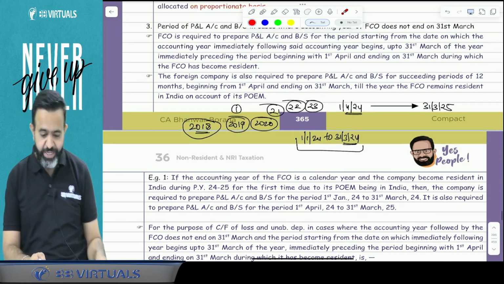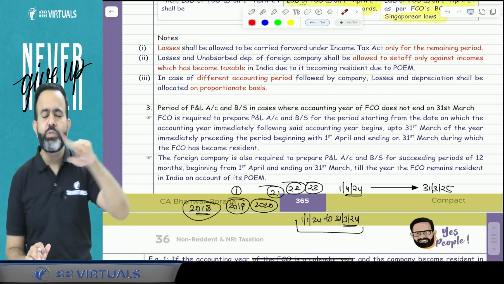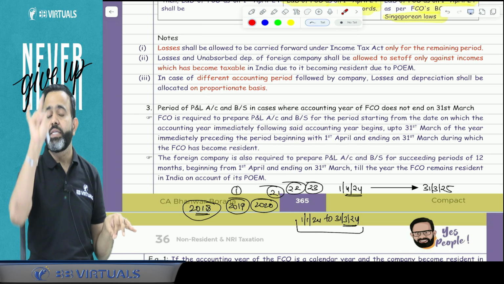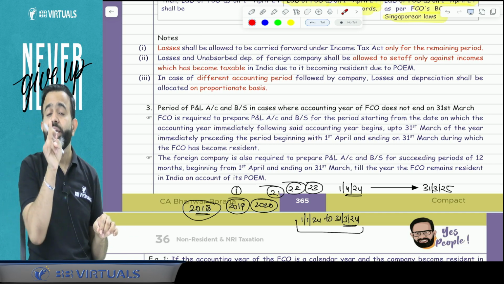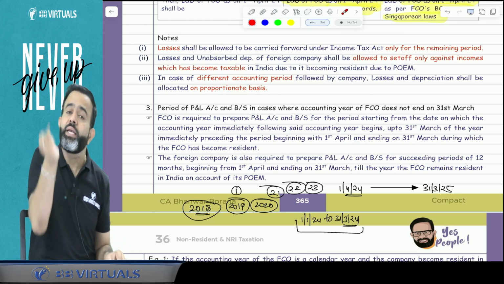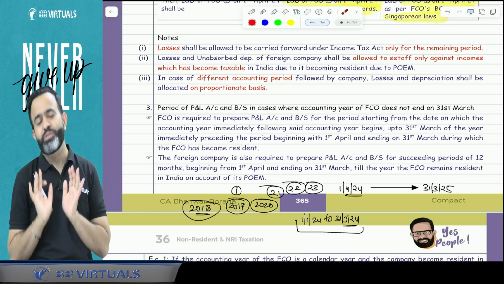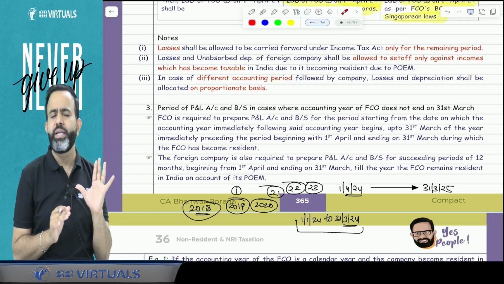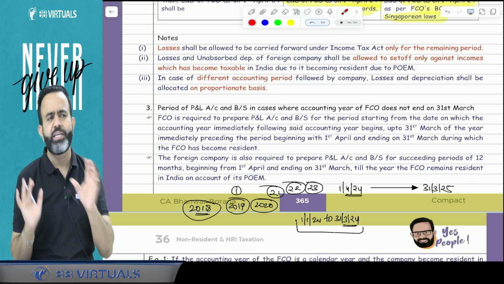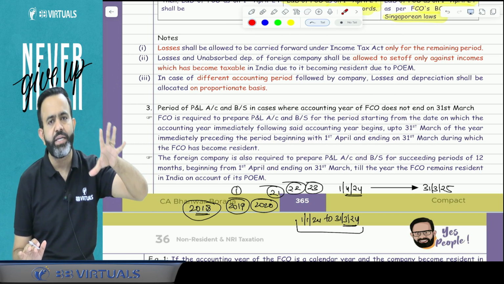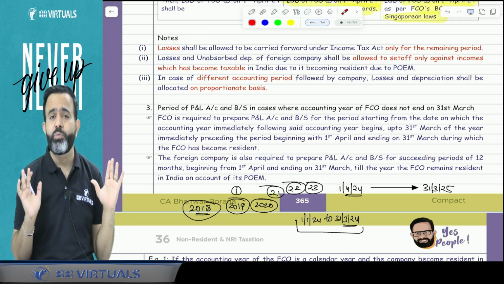Now, one more point here, guys, try to understand. Suppose that unabsorbed depreciation from a foreign country and brought forward losses can be set off only against the income which has now become taxable due to the POEM concept. Means income which is already taxable in India, irrespective of resident or non-resident. Suppose there is any income which accrues or arises in India or is received in India, that is Indian income. So that Indian income is anyway going to be taxable.